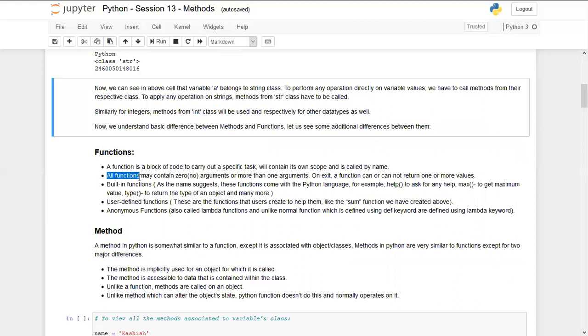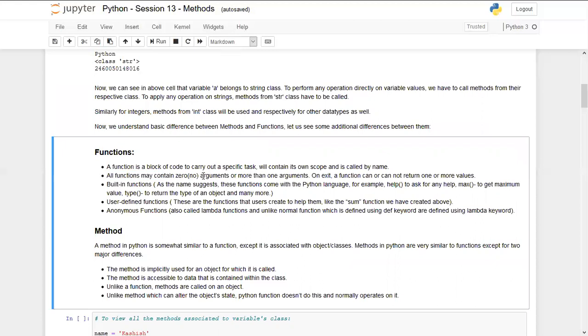Now all functions may contain zero or more arguments. Like, we created various user defined functions where we were not defining any argument. So it depends if a function has an argument or not. On exit, a function can or cannot return one or more values. As we know, we were using the return statement with the user defined functions, so it depends on us if we want to return any value from a function or not.